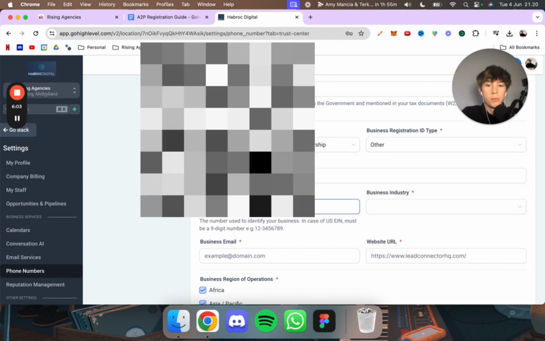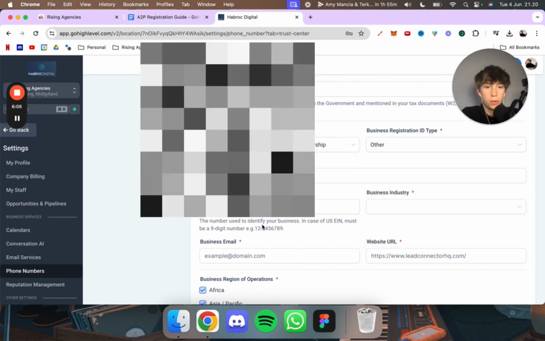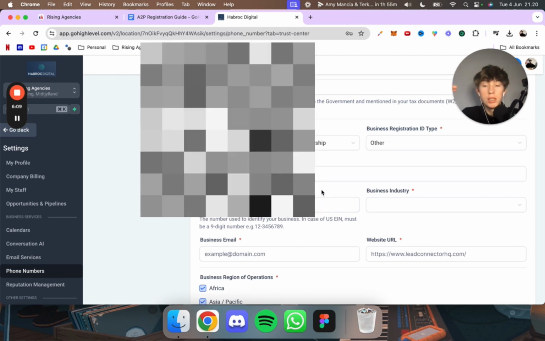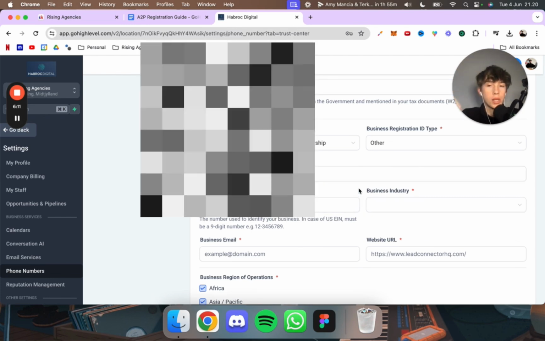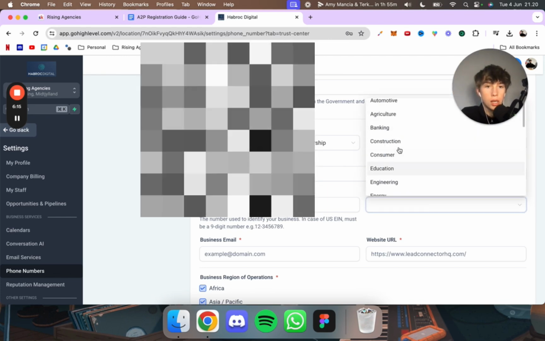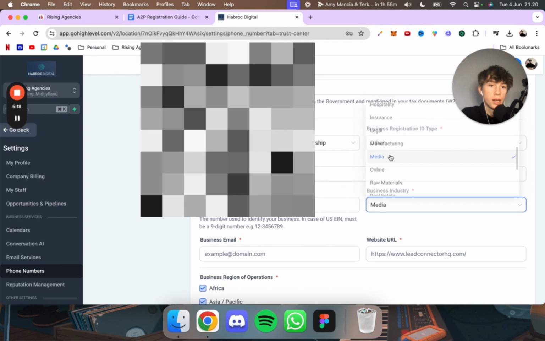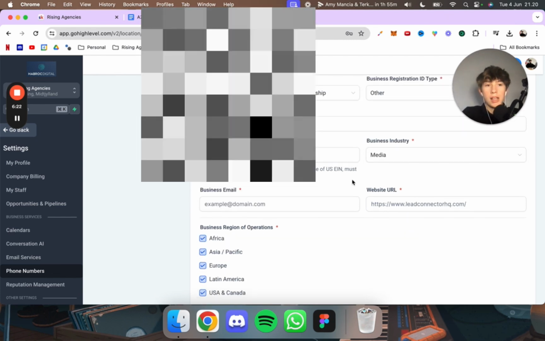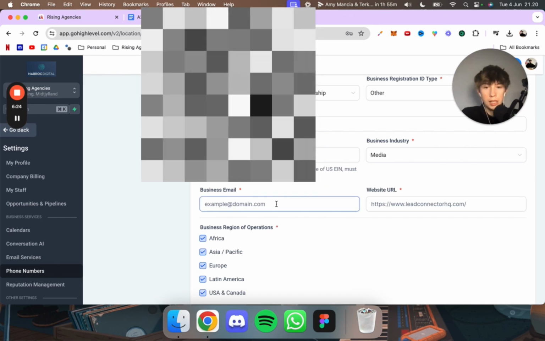Then you want to paste in your business registration number. I've of course blurred this out so you don't track me down. And of course, if this is a bit fast, then just speed the video down or take it in slower steps. I just want to get through it fast, okay? Business industry. So I'm in media because I run a social media marketing agency. If you run a SaaS or something like that, you're actually also in media technically.